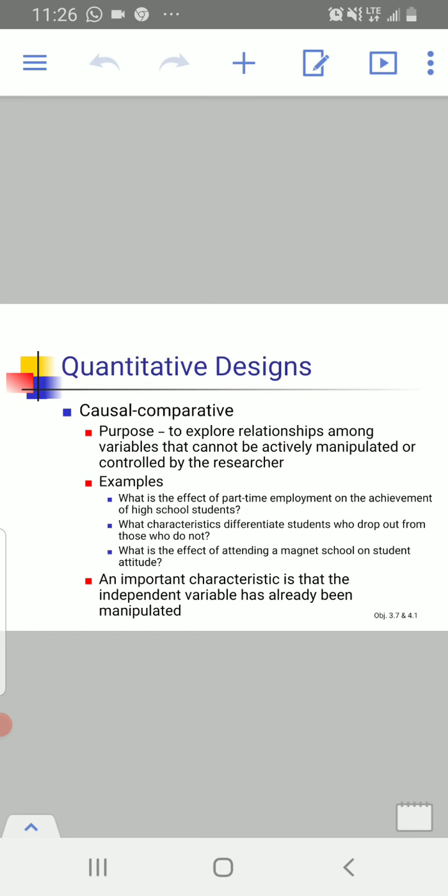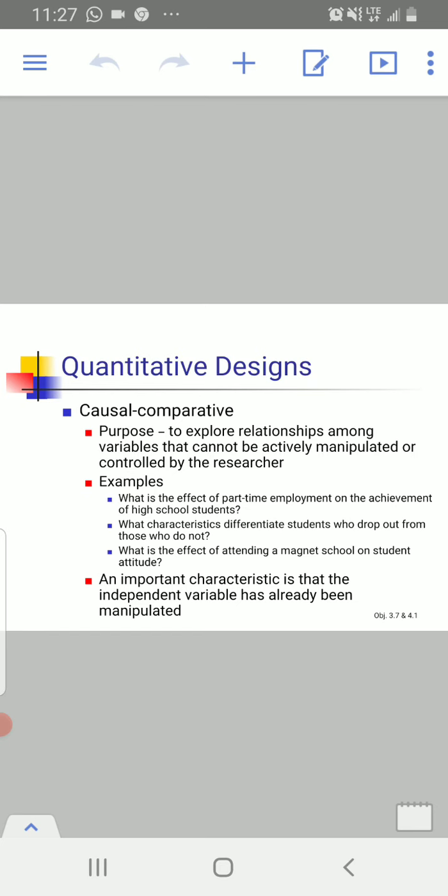Similar to correlational research, there are two variables and there is a statistical relationship between them, but the researcher can't change the independent variable. Causal comparative research, or ex post facto research, is a research approach that seeks to explain the difference between groups by examining differences in their experiences.